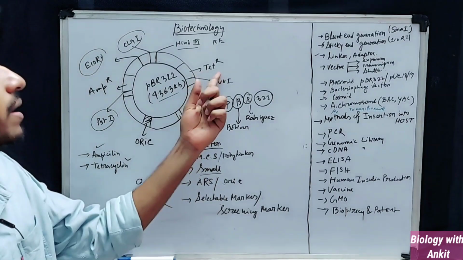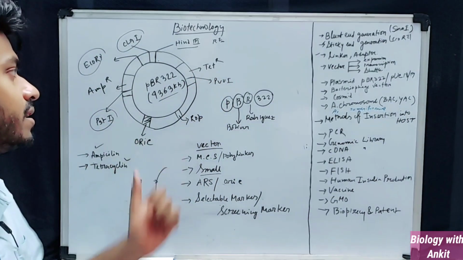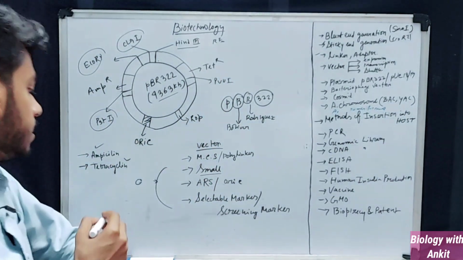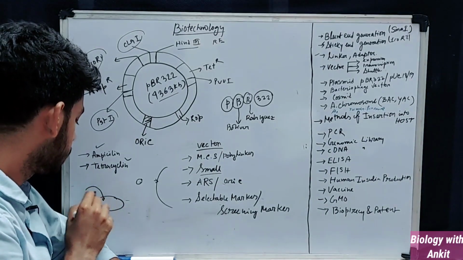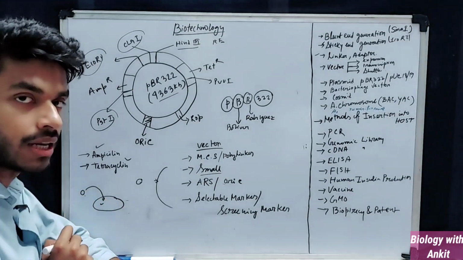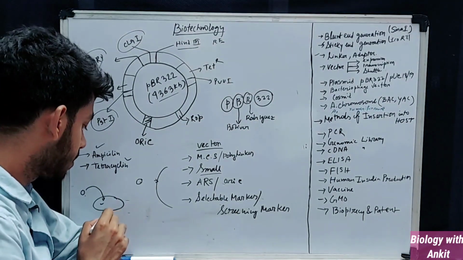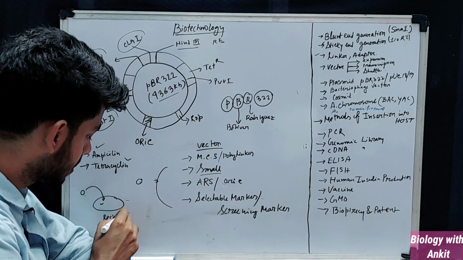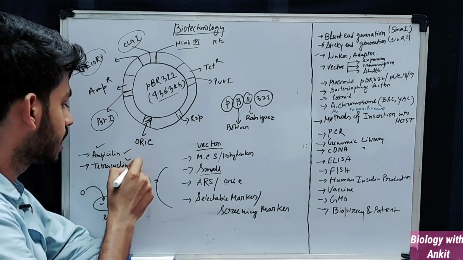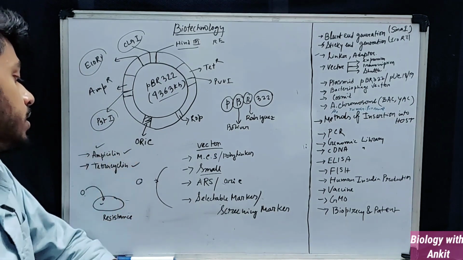What do I mean by ampicillin resistant and tetracycline resistant? It means if we give this plasmid to a bacteria, then the bacteria gets resistance against these two types of antibiotics.